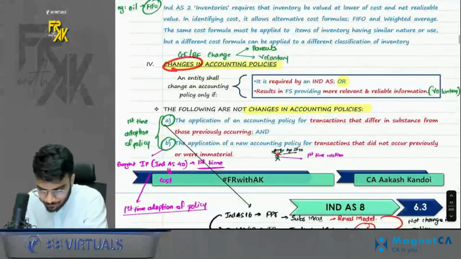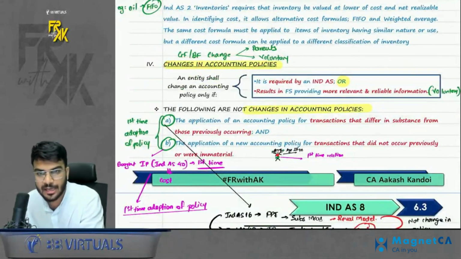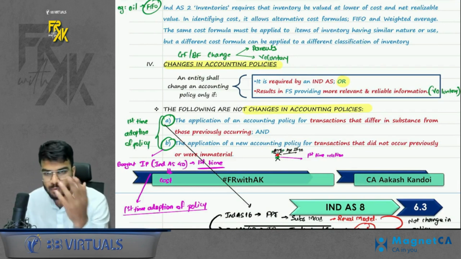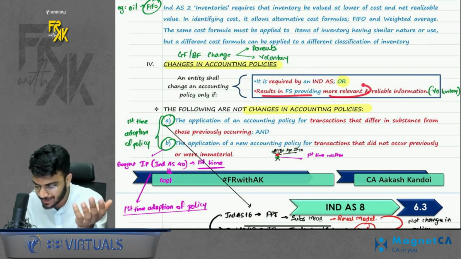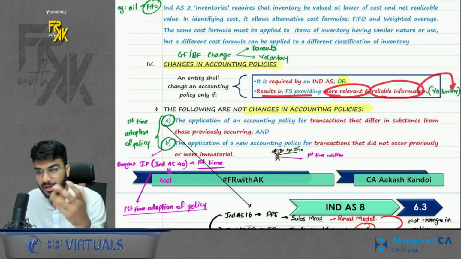Anyways, then change in accounting policies. Can we ever change our accounting policy? The answer is yes, in two cases. Which are those two cases? First, if it is required by Ind AS, or second, if it results in more relevant reliable information, that is you are changing it voluntarily.